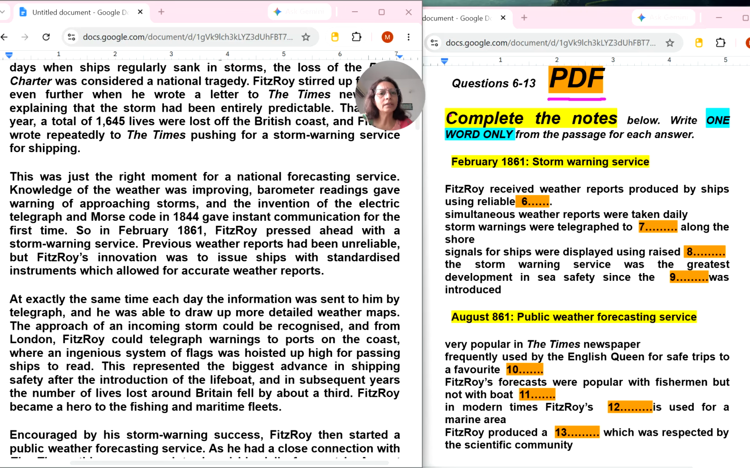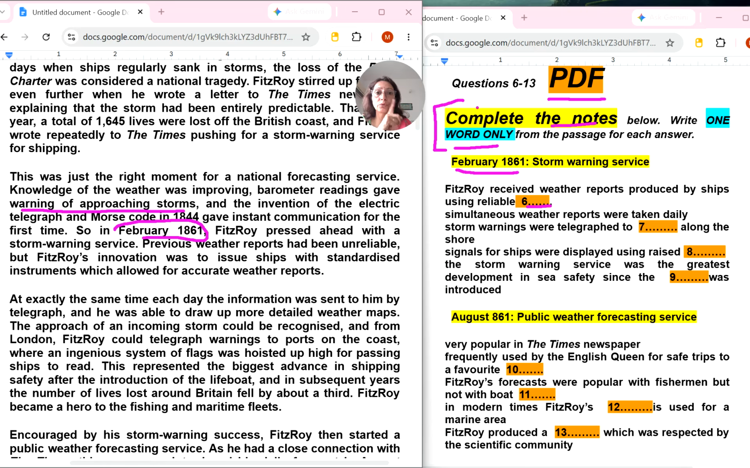So let's read the instructions first. Complete the notes below, write one word only. Okay, so here are IELTS reading tips and tricks, I can say. So this is fill in the blanks. For fill in the blanks I am telling you, the words before blanks are also important to get the correct answer. Okay, so February 1861 they are talking about. 1861 I can see here in this paragraph. Okay, so storm warning services, warning of approaching storms. So we are at the right location.